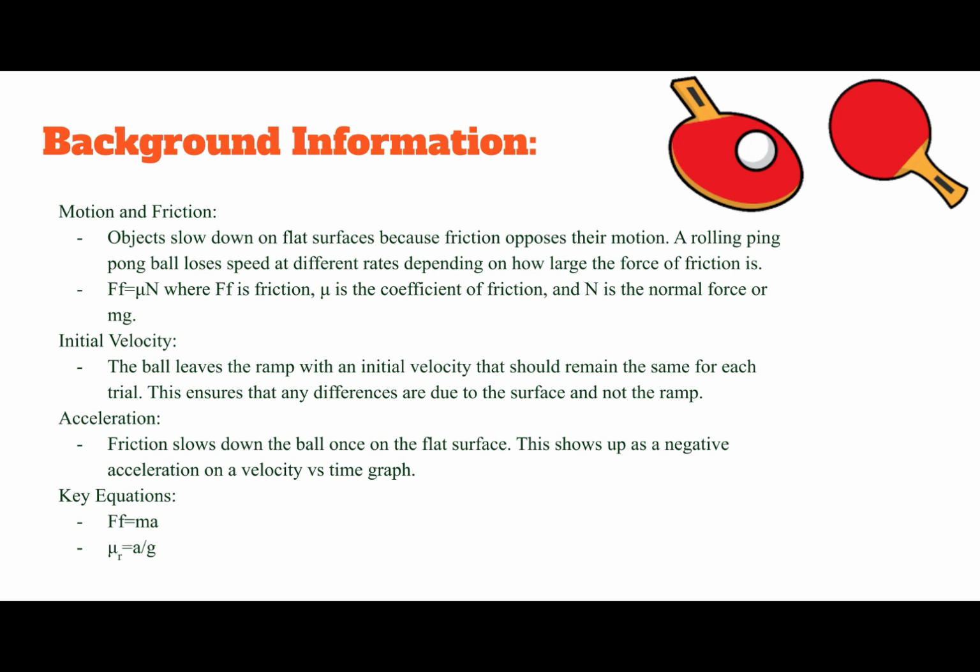And then for the initial velocity, the ball leaves the ramp with an initial velocity that should remain the same for each trial. This ensures that the differences are due to the surface and not the ramp. The acceleration shows that the friction slows down the ball once on the flat surface, and this shows up as a negative acceleration on a velocity versus time graph.